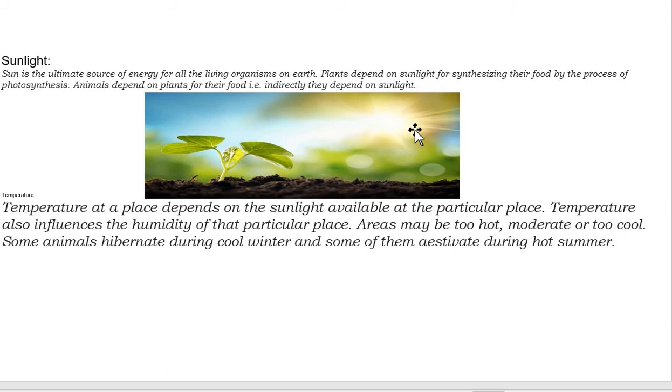And now let's see temperature. It depends on the sunlight available at a particular place. Temperature also influences the humidity of a particular place. An area may be too hot, moderate or too cool. Some animals hibernate during the cool winter, and some of them estivate during the hot summer.